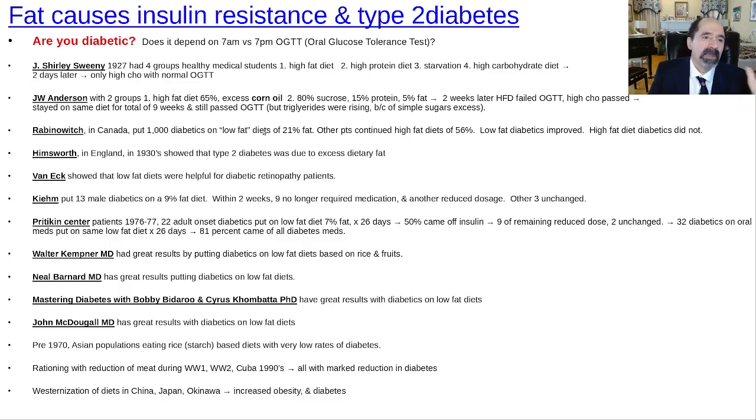So these studies, I've got the references listed at the end of the paper if you're interested in them. But we've known since at least 1927, you can take a bunch of healthy people like medical students, feed them a high-fat diet, and they'll test positive for diabetes based on the oral glucose tolerance test. Feed them a low-fat, carbohydrate diet, and they will not. Starvation will also cause a positive diabetes test because it'll increase blood lipids.